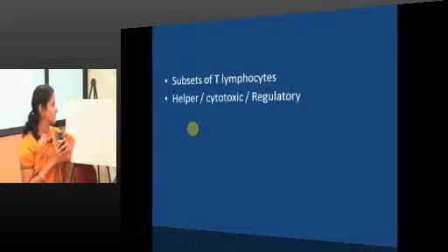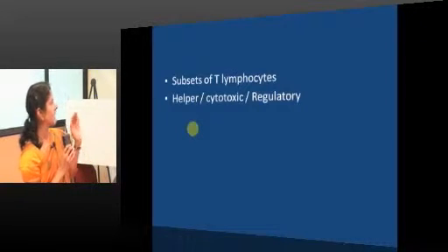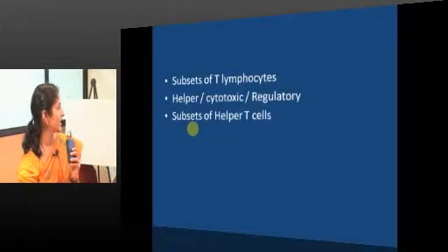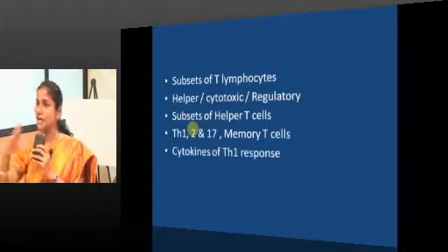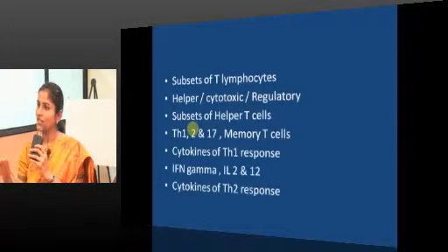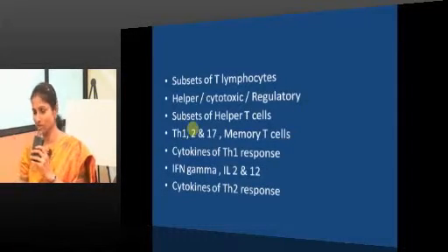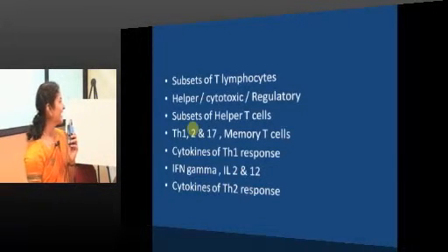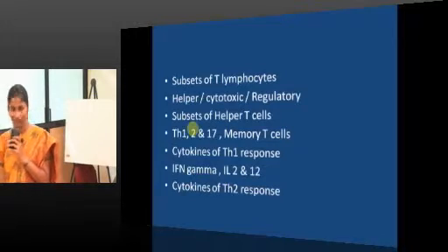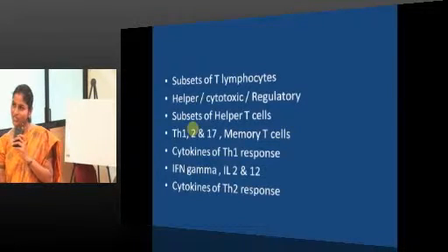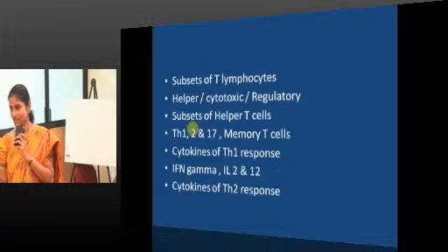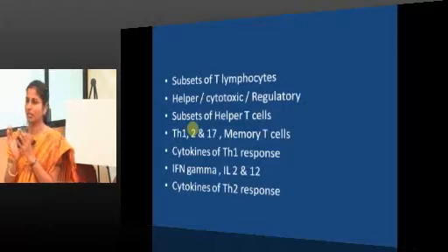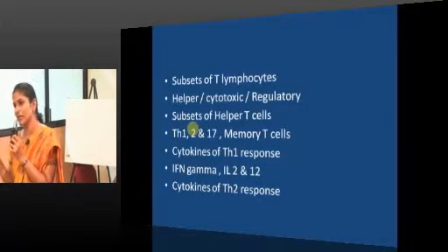Next. Subsets of lymphocytes: helper, cytotoxic, regulatory. Next, subsets of helper T cells: effector and memory. Under effector you have TH1, 2, 17. Cytokines of Th1 response: interferon gamma, IL-2, 12. Cytokines of Th2 response: IL-4, 5, 6, 10 and 13. Good. What is common with IL-10 and 13? What function do they have mainly?